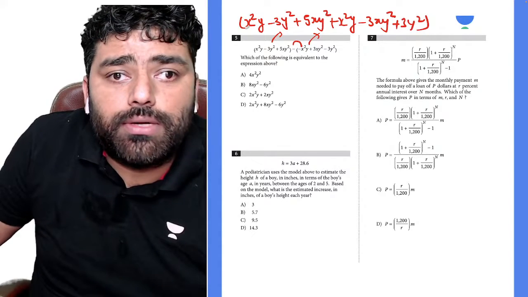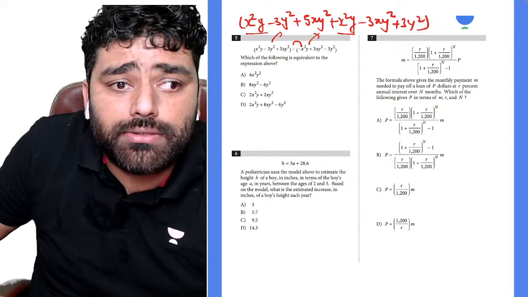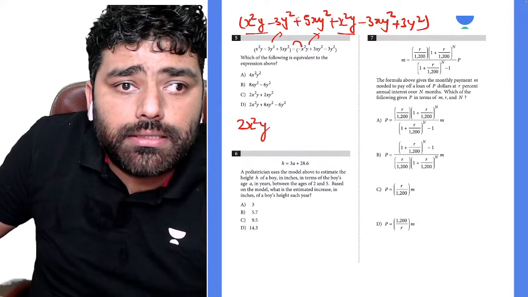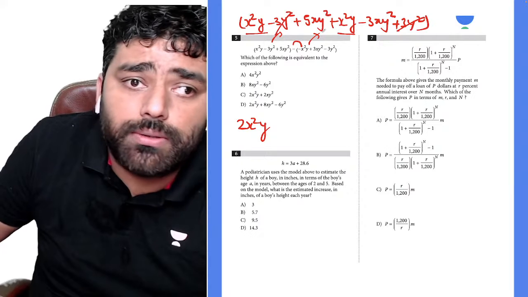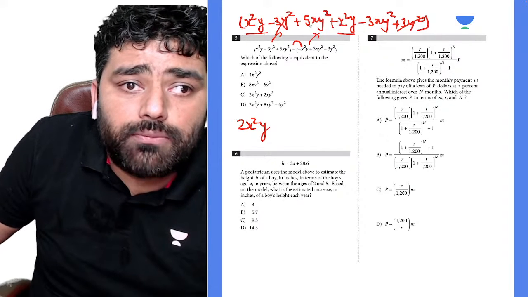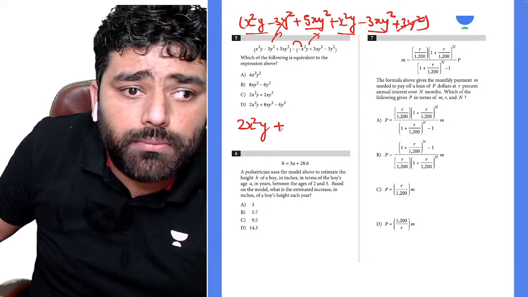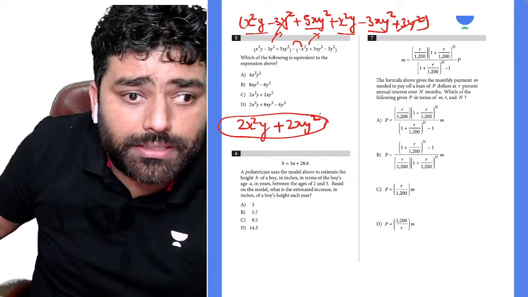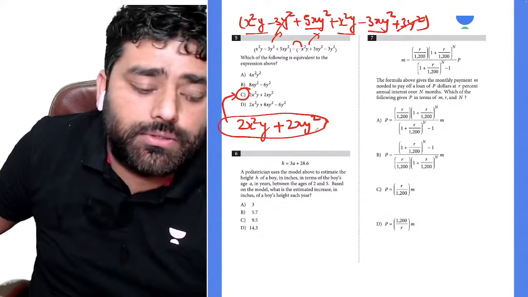Then what can you do? You can just add the like terms there. So x square, and do you have any other x square? Yes. So that is going to be 2x square y, right? Negative 3y square will be cancelled out with the positive 3y square for sure. And what about 5xy square and negative 3xy square? That is going to be positive 2xy square, right? So we got this when you simplified this. And so what is this equivalent to? So this is equivalent to C. So C is the answer.